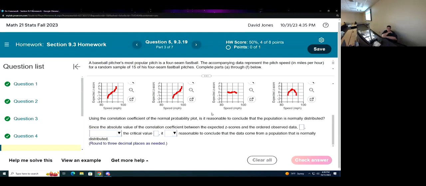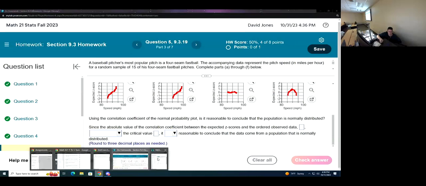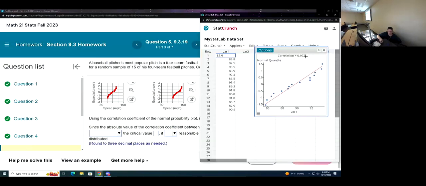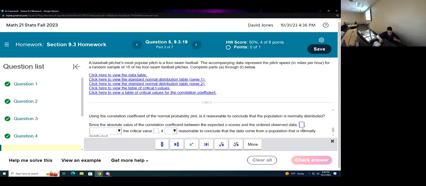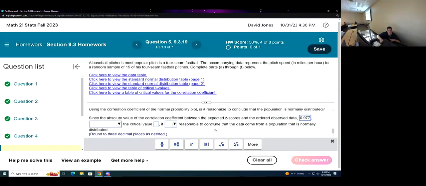When we're doing the correlation coefficient, we're checking it against the critical value for it. Since the absolute value of the correlation coefficient between the z-scores and the observed data, I don't know what that is. We had it here though. It was 0.977. And the critical value was 0.939. It looks like our correlation coefficient is bigger than our critical value.